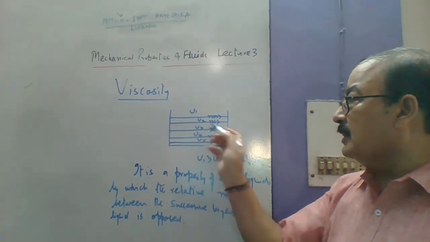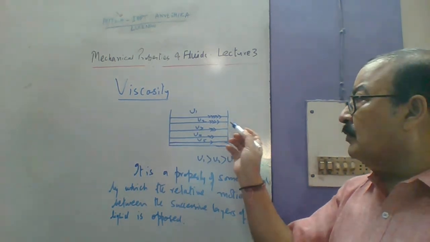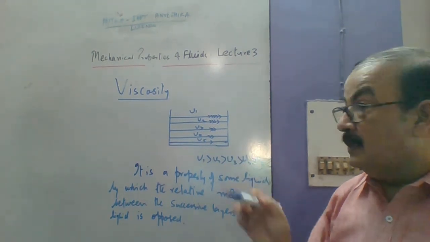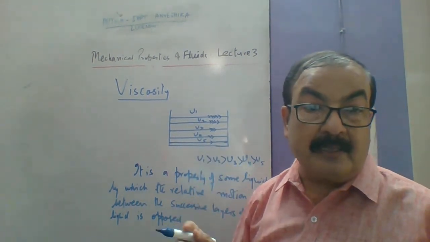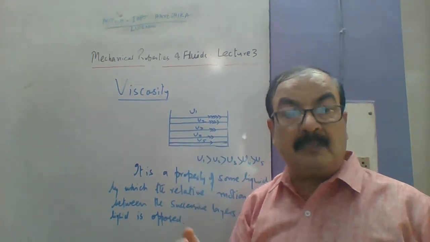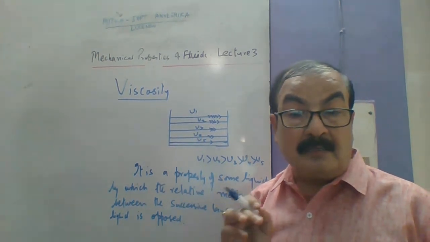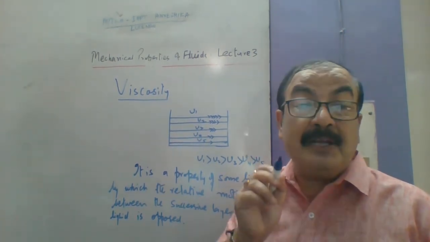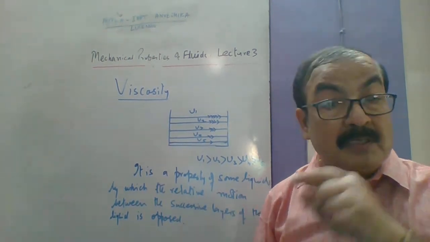It is one liquid, but it has many layers. For the different layers we take the velocities v1, v2, v3, v4, v5 and so on. The lowest one has velocity v5, and the highest one has velocity v1. We see that the closer the liquid gets to the free surface, the more its speed increases. We have to know this fact, that the layers of liquid closer to the free surface will have greater speed in comparison to those closer to the bottom of the vessel in which the liquid is poured.